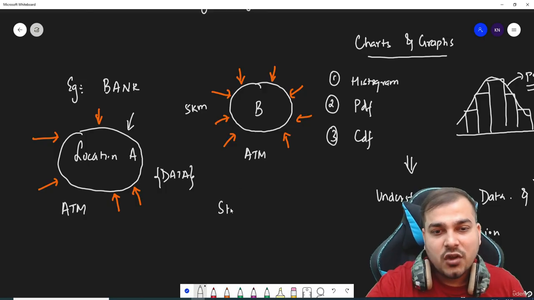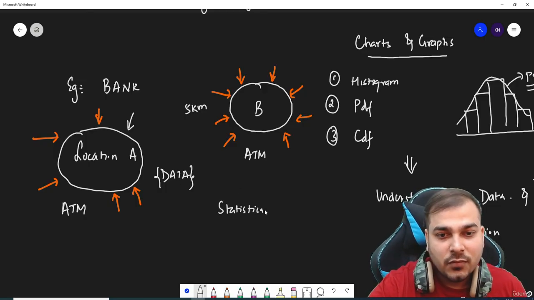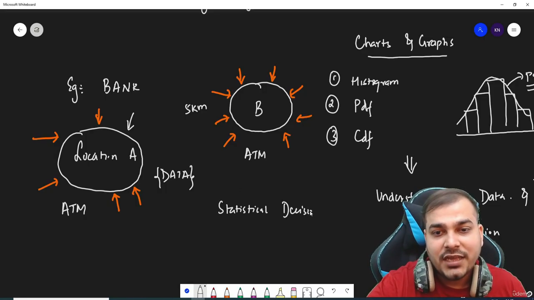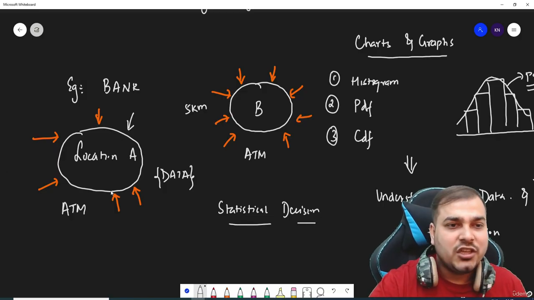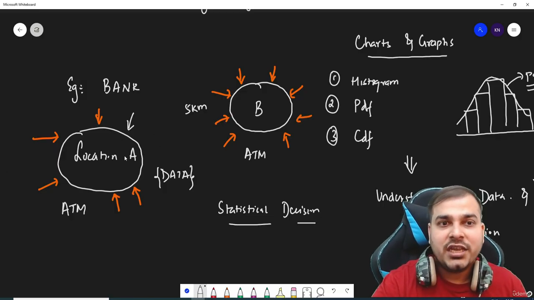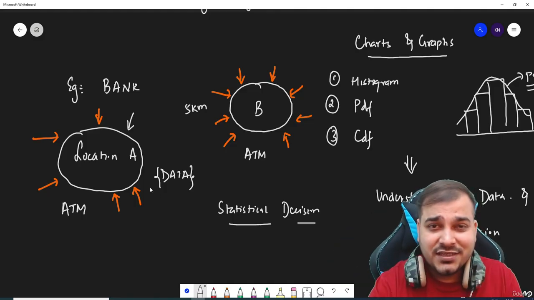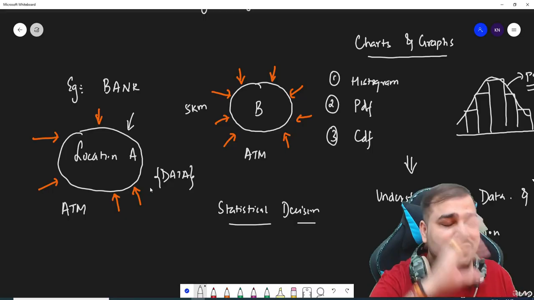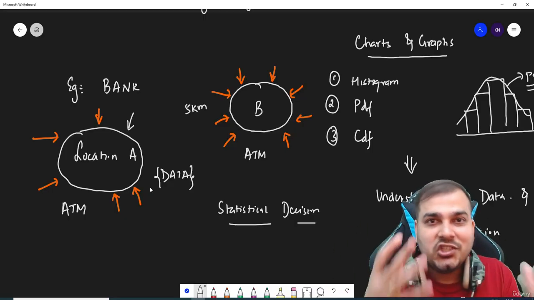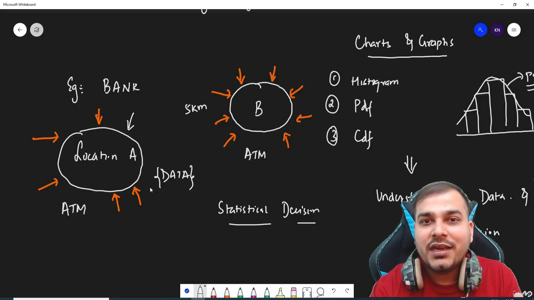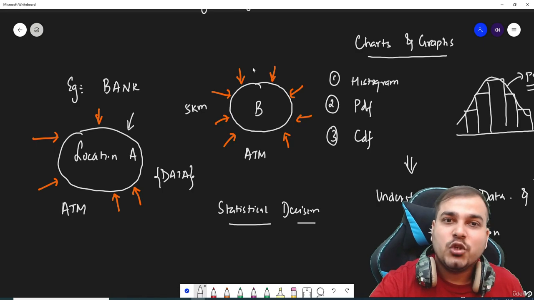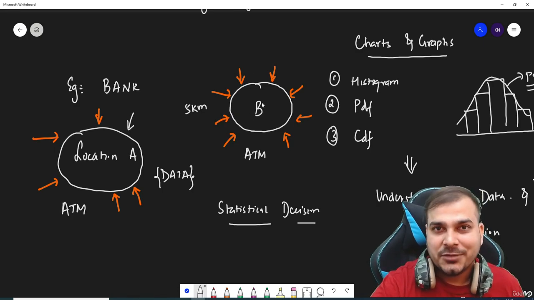This decision is called a statistical decision, based on the data that they have, and obviously based on the entire transaction that has happened in location A in the past, they will have this data. So they will analyze this data, organize it, and present it in front of the stakeholders. Then just by seeing some amazing graphs and charts, they will be able to make the decision whether an ATM should come up in location B or not.